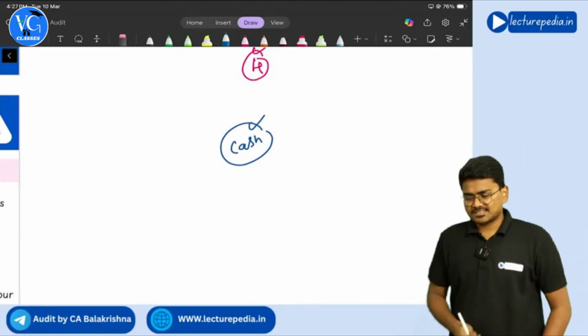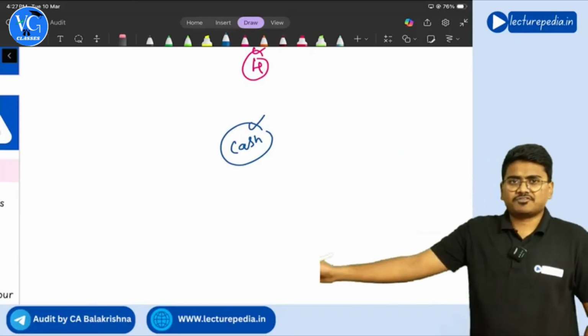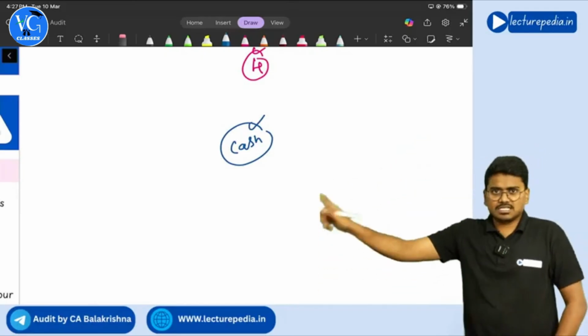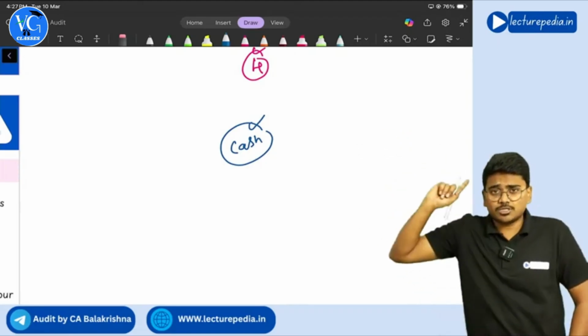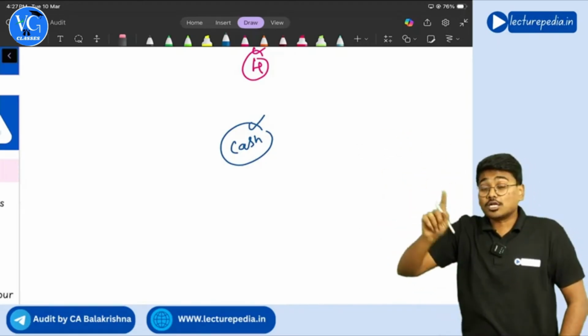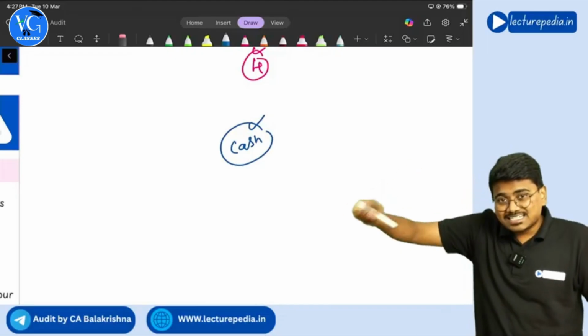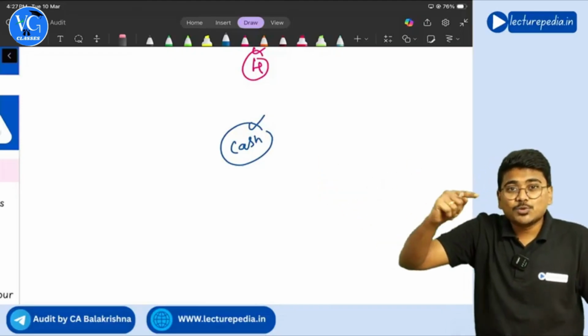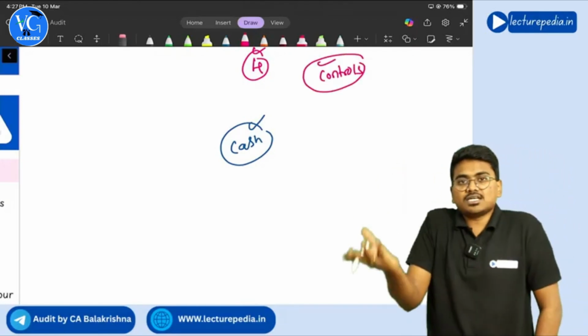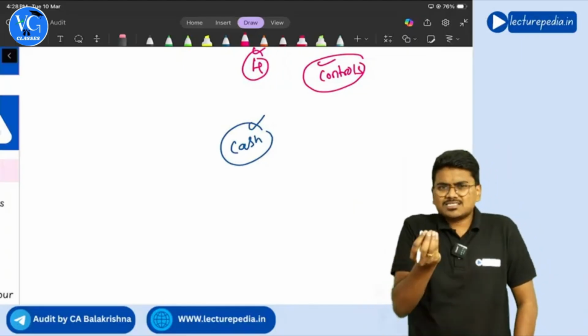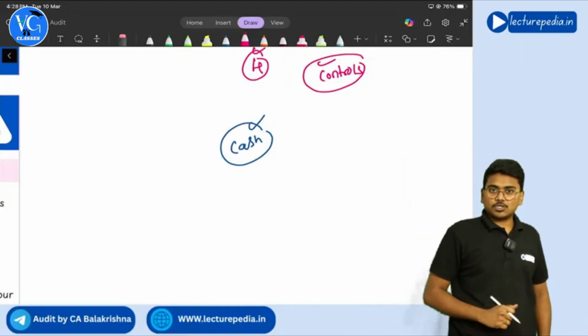Wherever there is cash, there is a risk of theft. Someone will come and steal the cash. There is such a risk. I am not saying that cash will for sure be stolen. There is a risk. Now, to avoid that risk, what can you do? You can implement controls. Best example, a CC camera. So that is the best example of control.